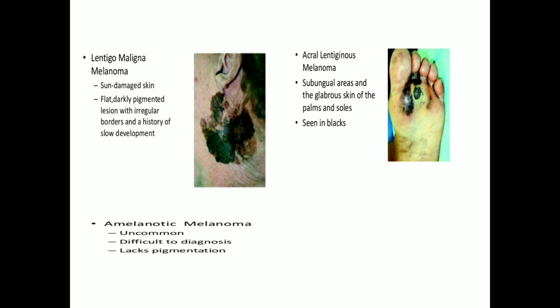A lentigo maligna melanoma, shown on the left upper side, is due to sun damaged skin, a flat darkly pigmented lesion with irregular borders and a history of slow development. The acral lentiginous melanoma is shown on the right on subungual areas and glabrous skin of palms and soles, seen in blacks. The amelanotic melanoma is uncommon, difficult to diagnose, and lacks pigmentation.